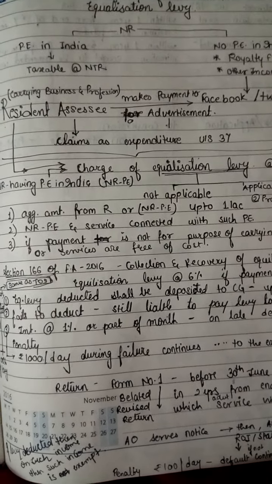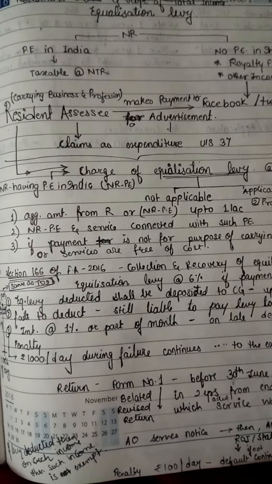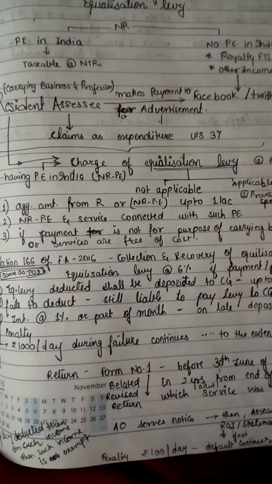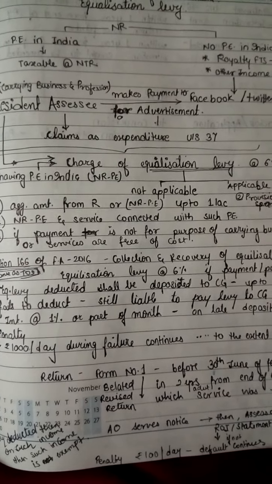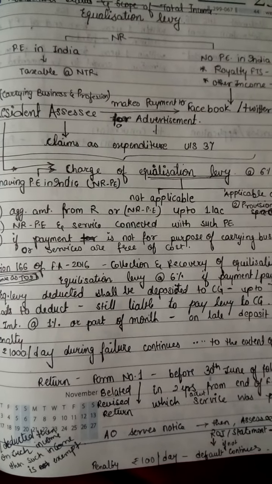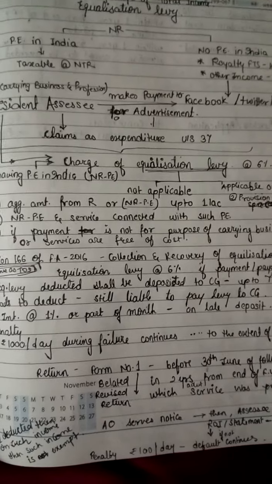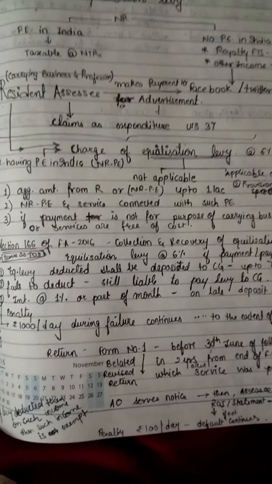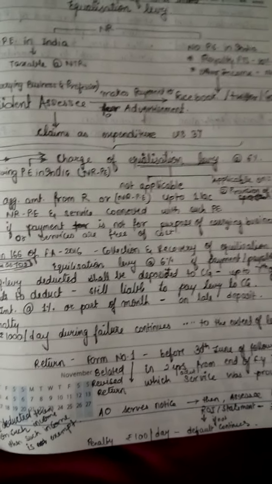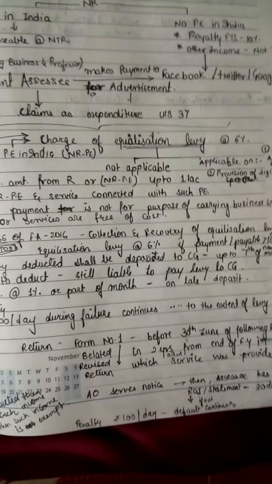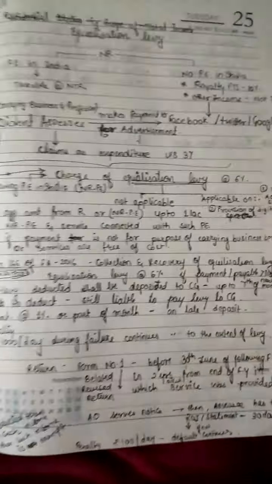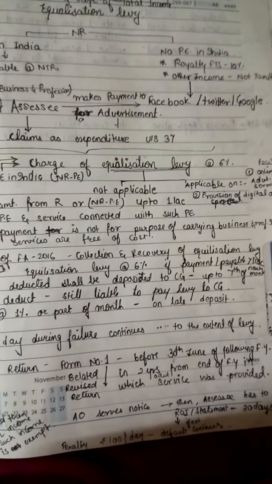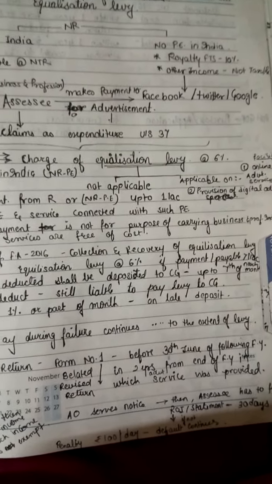Equalization levy. It's again one of the important topics. So let's start revising. NR, PE in India, no PE in India. PE is for permanent establishment. Okay, if NR is having PE in India, then it is taxable at normal tax rate. If no PE in India, then we have seen that the royalty and FTS is charged at 10%, and other income is not taxable.